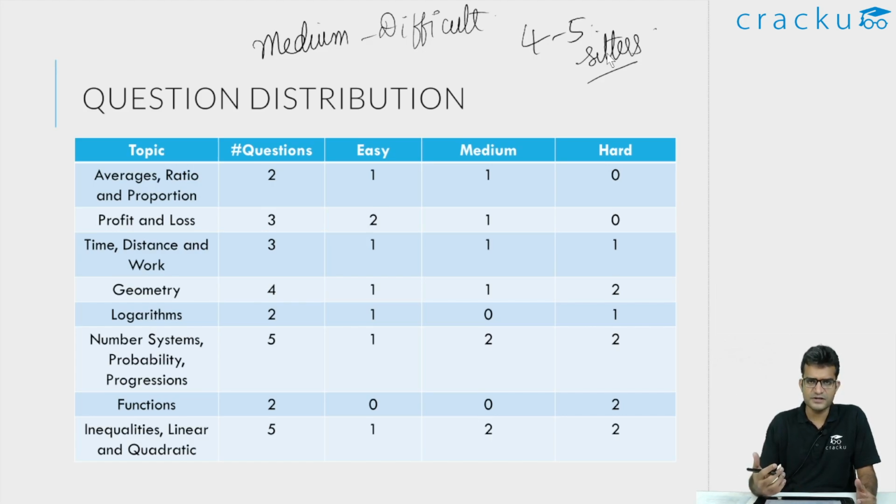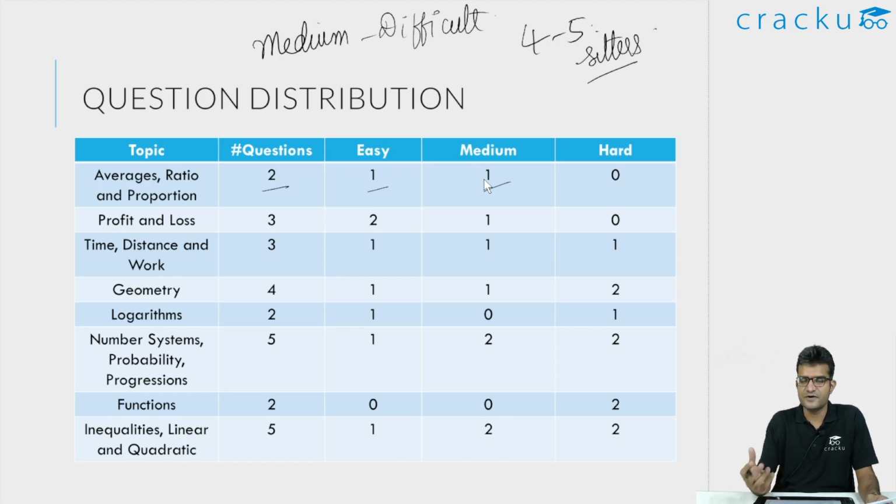If you are going through all the different topics, in averages and proportion, there were 2 questions. One of them was fairly easy and one of them was slightly on the difficult side. If you're looking at the split, there was one question on weights. I think there were different weights that were given, and that I felt was very easy.